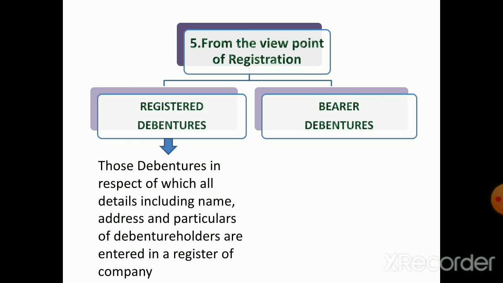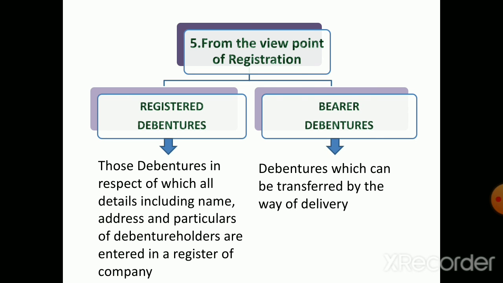The transfer of such debentures requires the execution of a proper transfer deed, which means the principal amount and the interest on such a debenture is paid to a person whose name appears in the company's register. Next is bearer debentures. These are the debentures which can be transferred by way of delivery, and the company does not keep any record of the debenture holders.